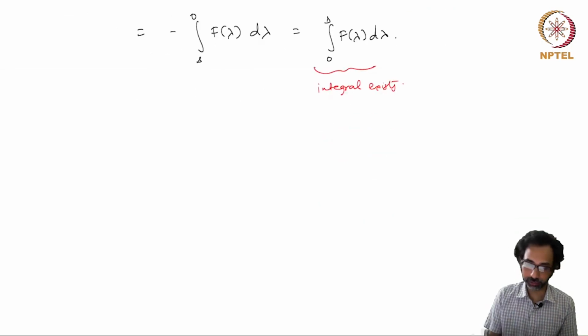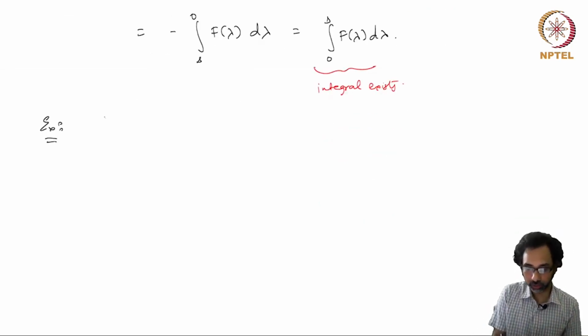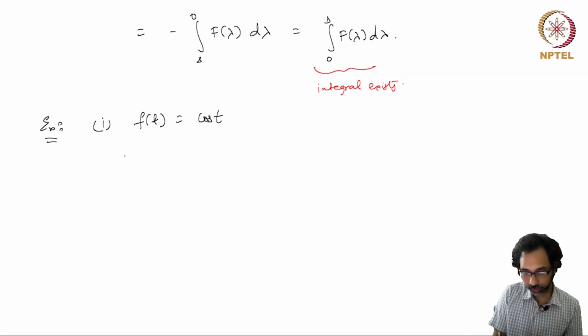Let me give some examples which can use this formula. So the first one is f(t) equals cos of t. Then first of all, note that first remark is that